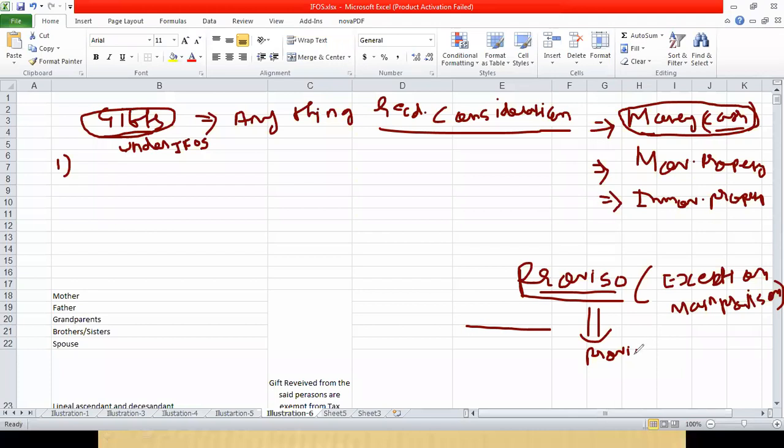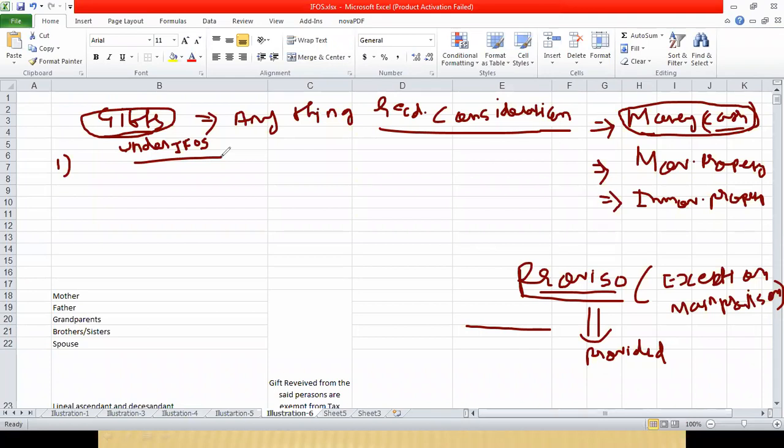Just for knowledge, we are discussing this. So the main rule you understand: gifts received are taxable under income from other sources.